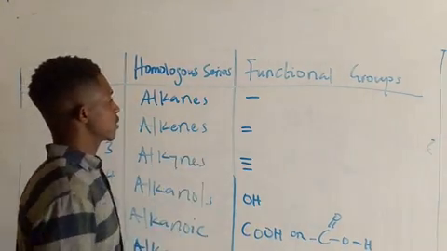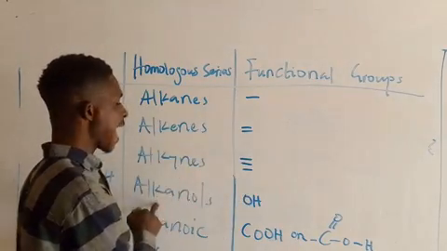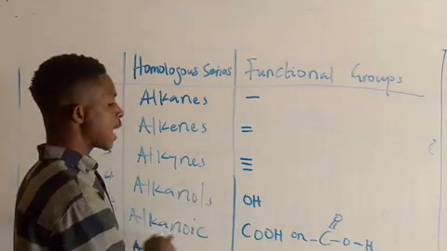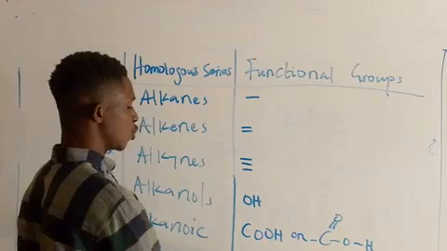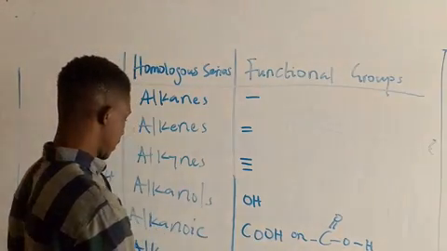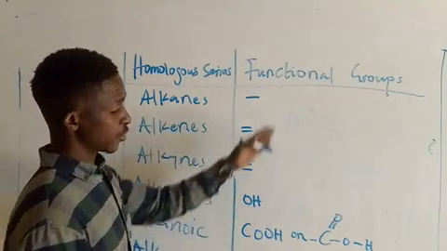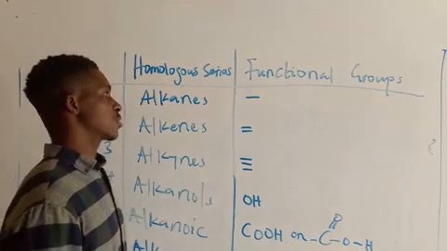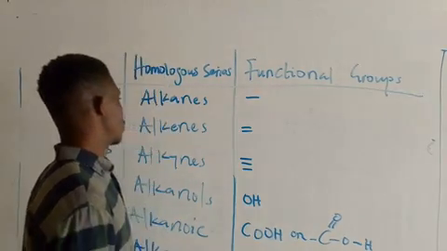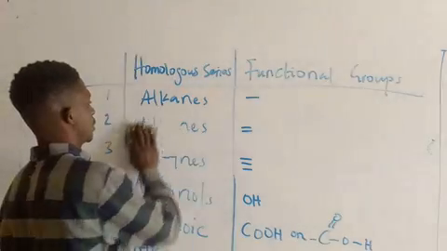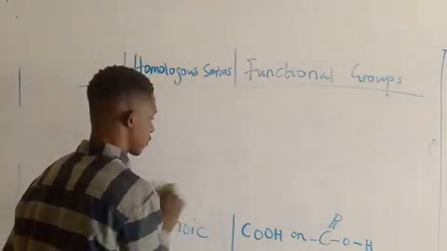Alkane is single bond, alkene is double bond, alkyne is triple bond, alkanols OH, alkanoic acids COOH, alkanoates COO, then alkanones CO. Please go through it. Let me clean this and ask you to identify the homologous series these compounds belong to.